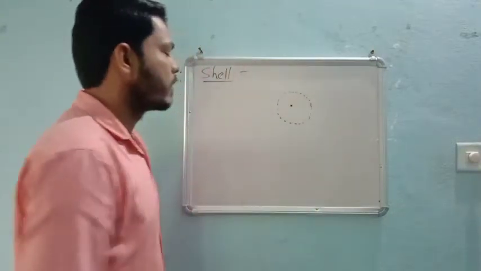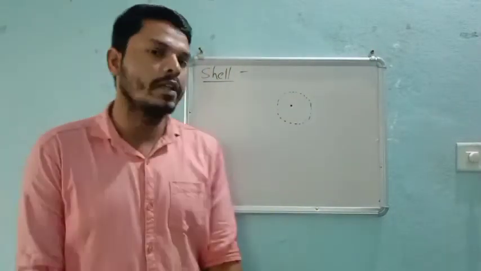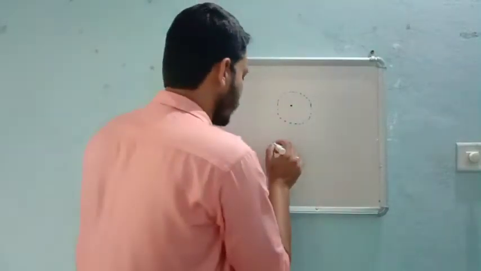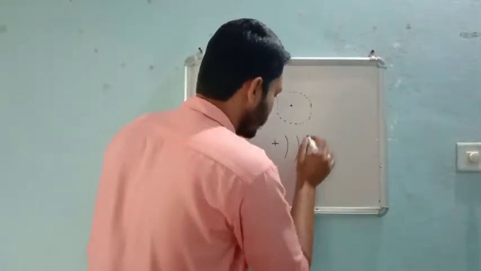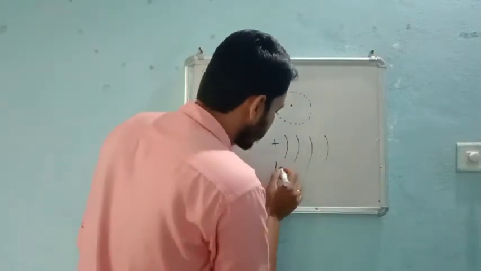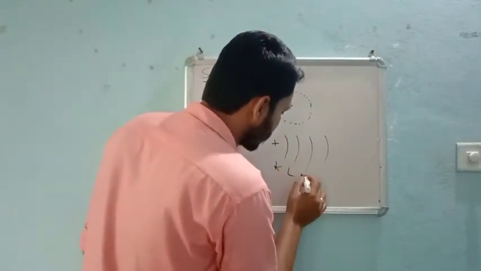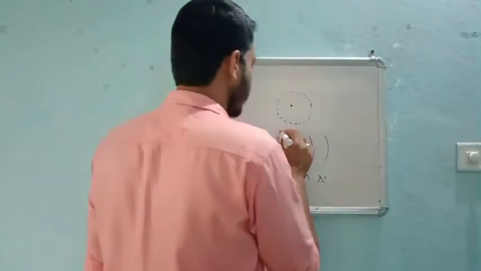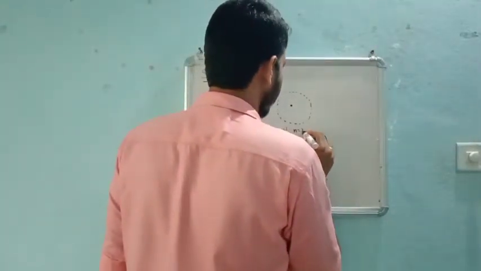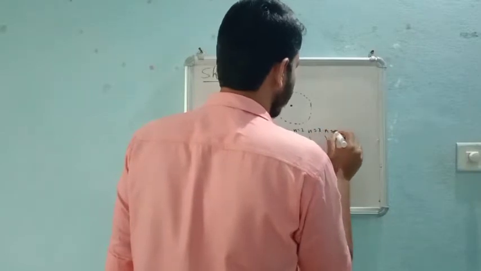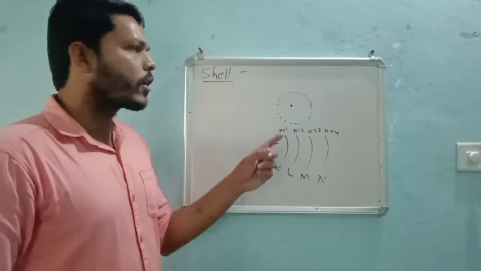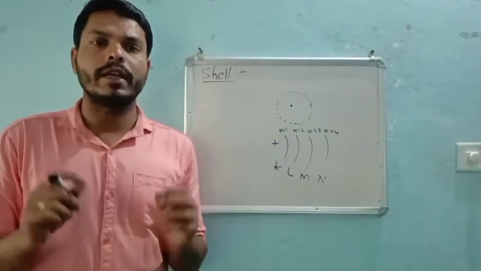Bohr said that the electron always revolves around the nucleus in a circular path, and that circular path we call the cells. By letter we represent these as K, L, M, N, and by number as n is equal to 1, n is equal to 2, n is equal to 3, n is equal to 4.